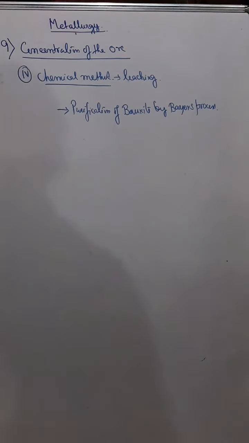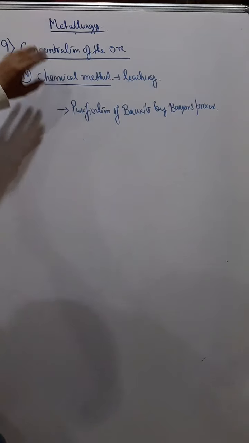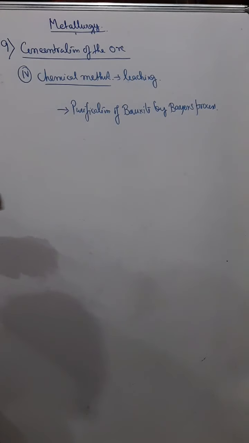And the next method of concentration of the ore is the chemical method, also known as leaching. Now this chemical method or leaching means we use certain chemicals to remove those impurities, and I'll explain that in the next part, in the purification of bauxite by Baeyer's process during the extraction of aluminium. So I'm not describing it here, you can watch my next video, part 2, where I will explain the extraction of aluminium.